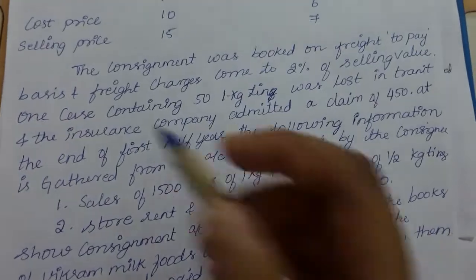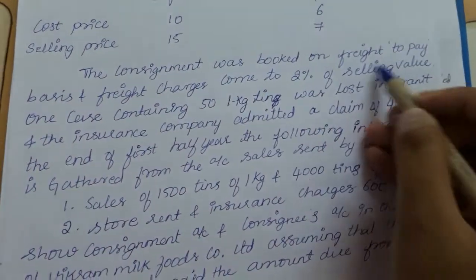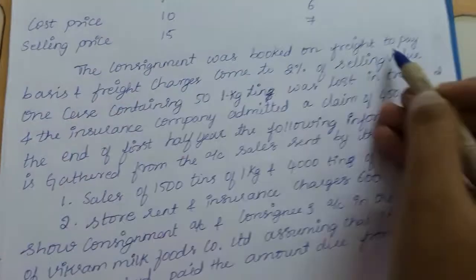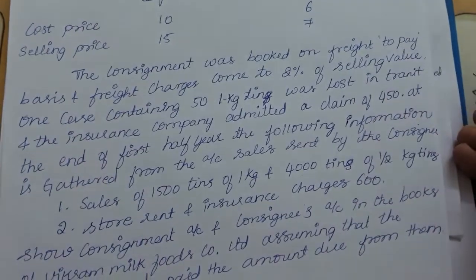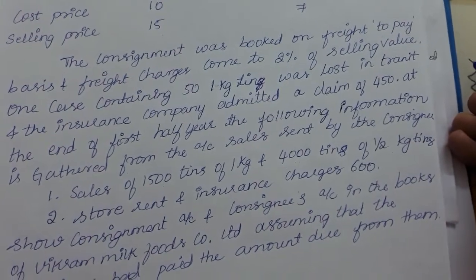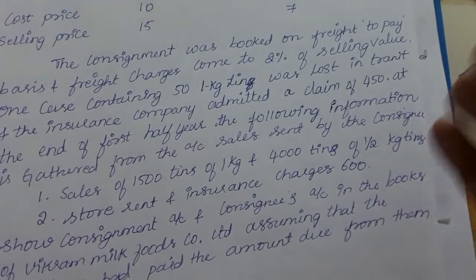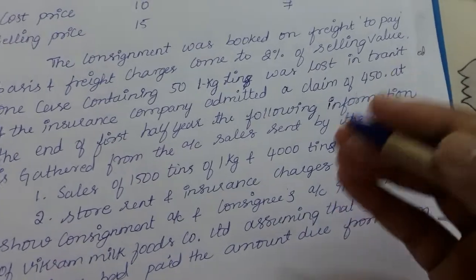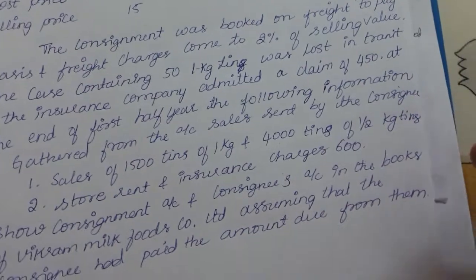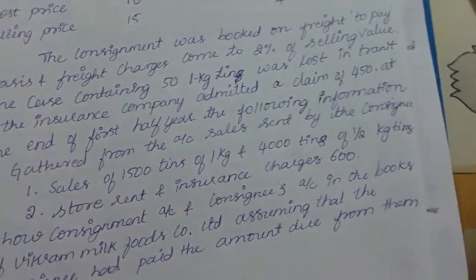Next, coming on to the adjustments, the consignment was booked on freight to pay basis. You are supposed to understand one thing here. To pay basis freight means the person who is receiving the goods will pay the freight charges. So who is receiving the goods? In this sum Sundar is receiving the goods.